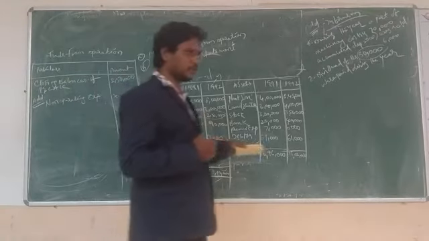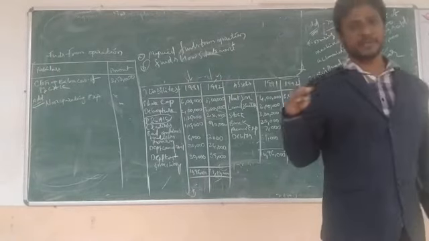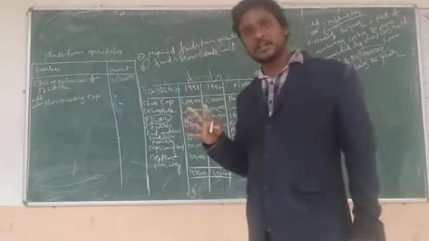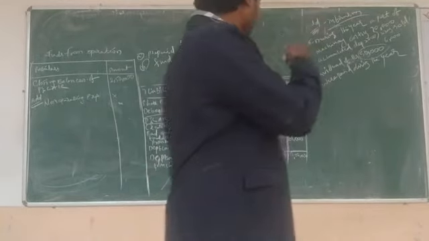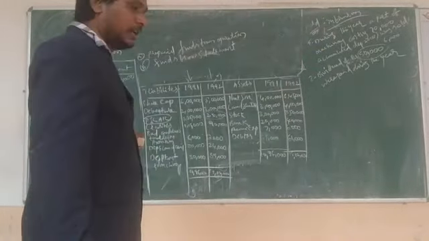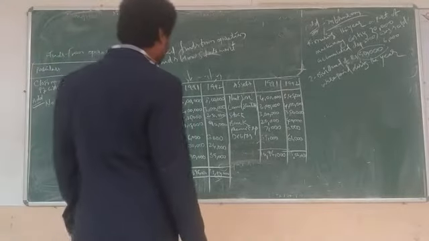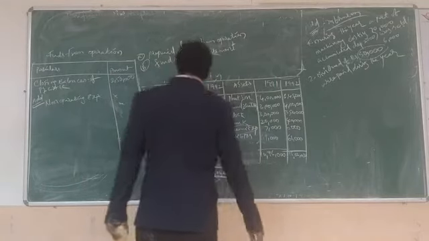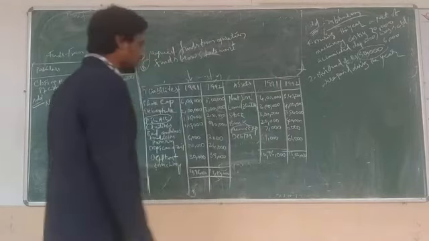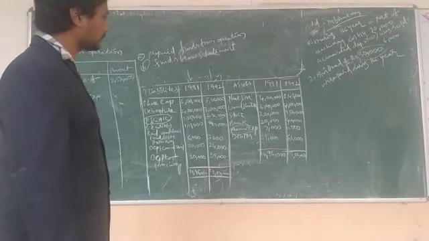Non-operating expenses. What do we have from this table? It is not operating, so we call it non-operating expenses. What are the non-operating expenses here? Write-off of preliminary expenses. How much?